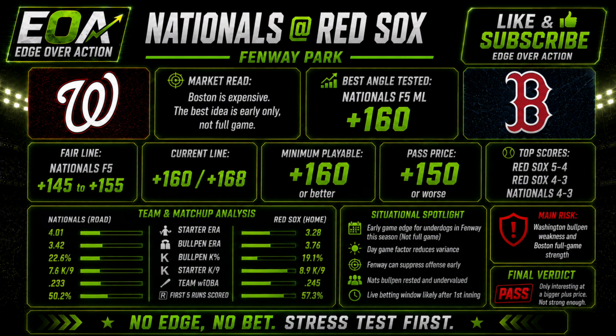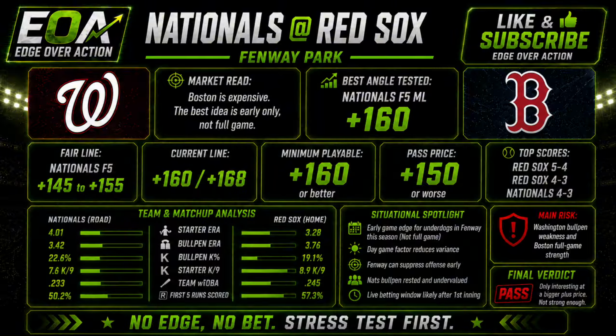The market read: Boston is expensive. The Red Sox are taking public and money support, but the number is inflated relative to the matchup. The sharpest idea in the document is not Washington full game, because the Nationals bullpen is a major weakness. It is Washington first 5 at a big plus price.